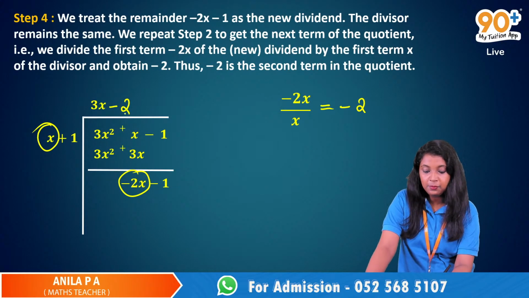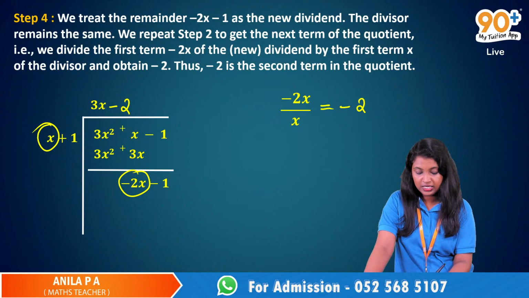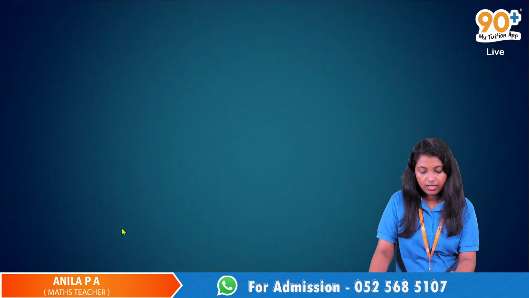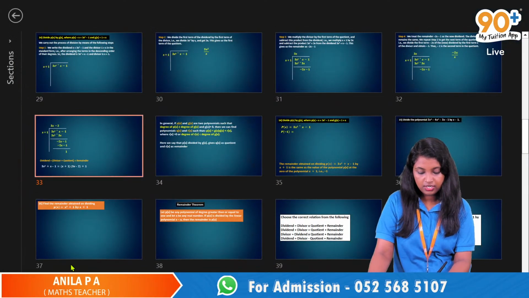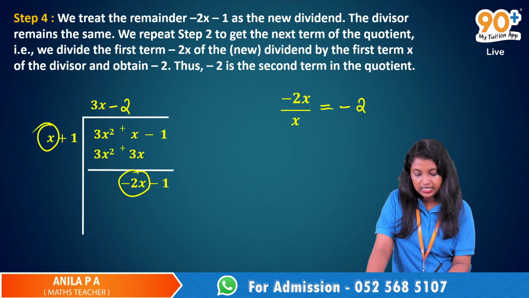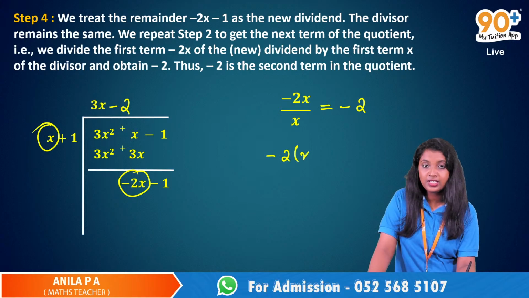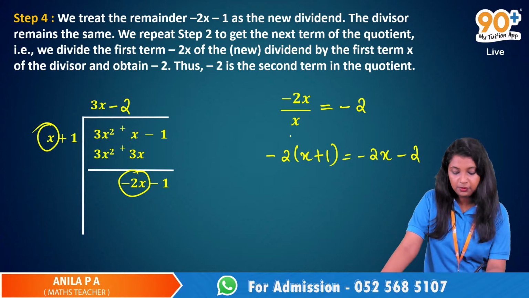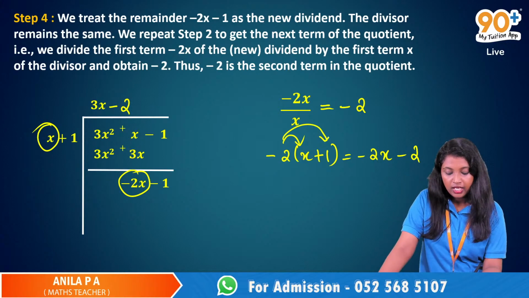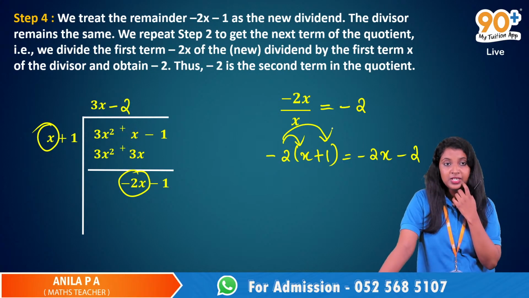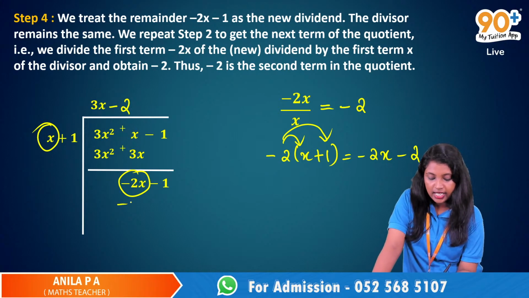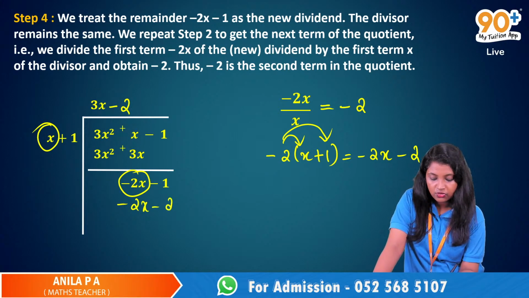We have to multiply this negative 2 and x plus 1. So we will get negative 2x, then negative 2. We are multiplying this negative 2 and x plus 1, so we will get negative 2x, then negative 2. That is negative 2x, then negative 2.